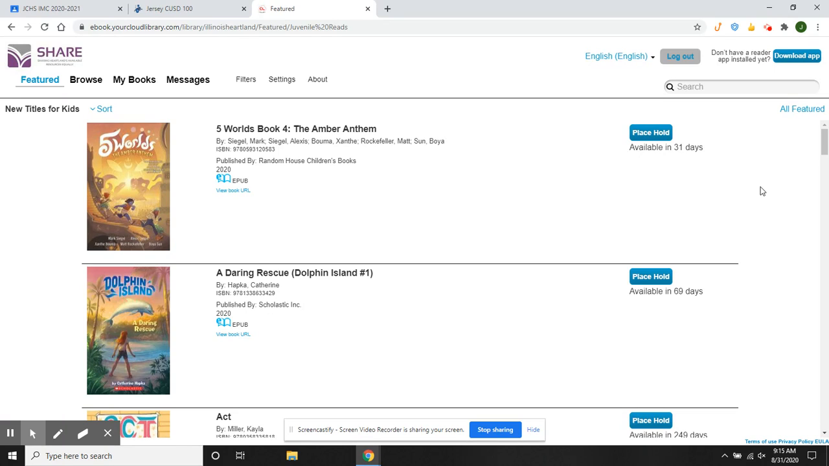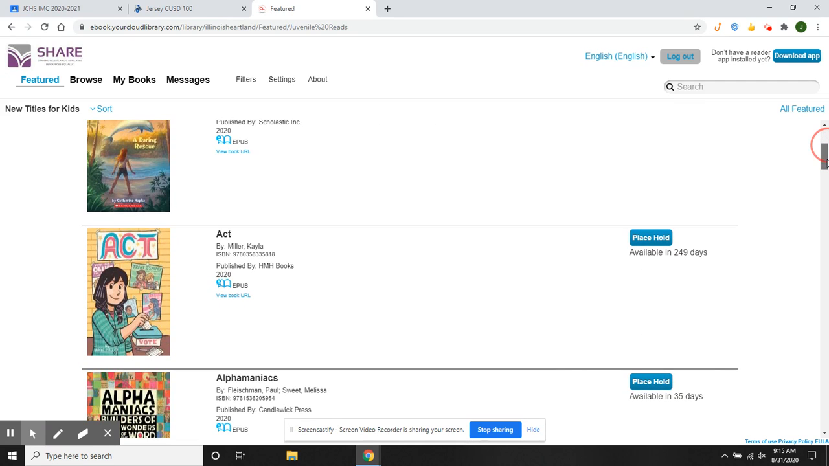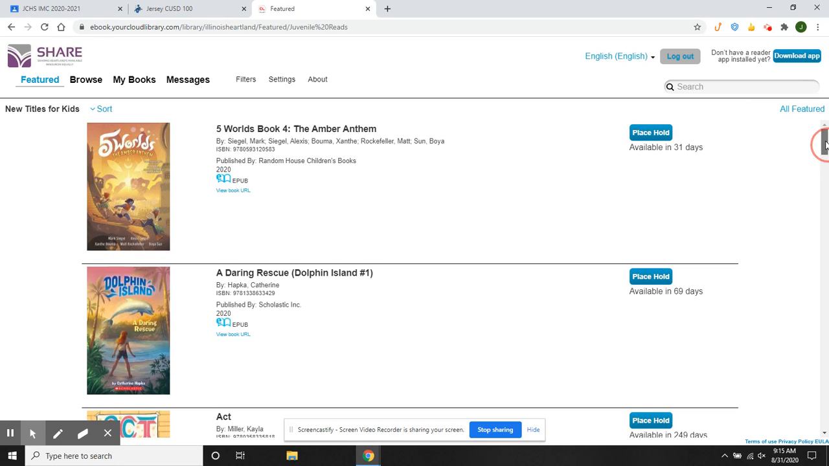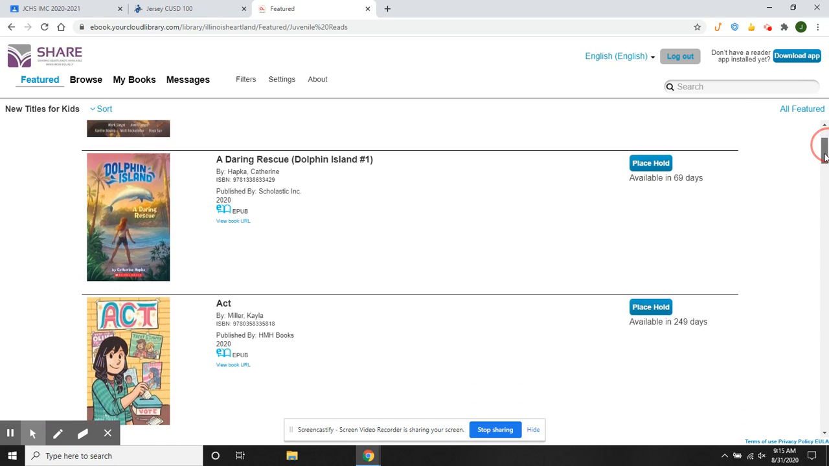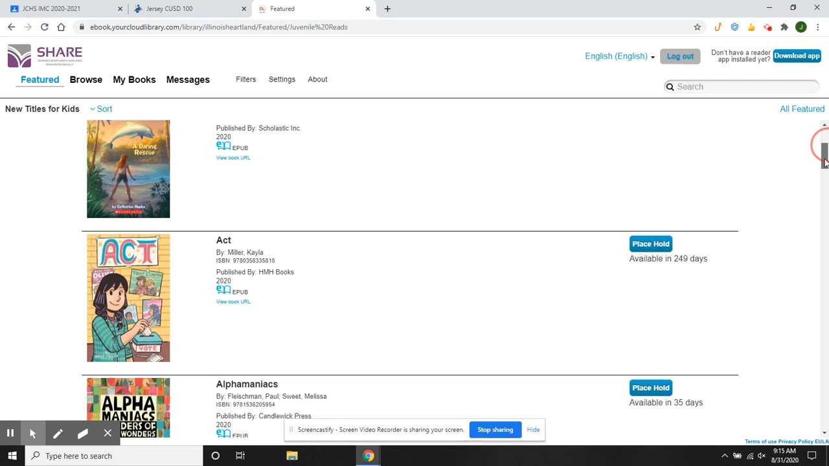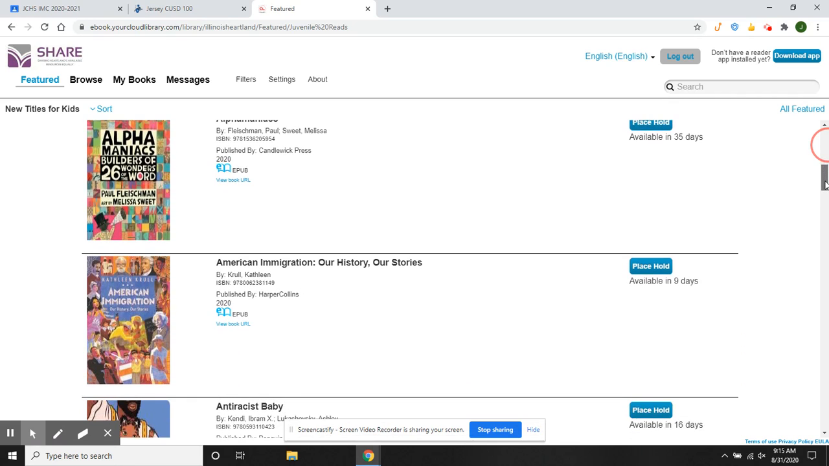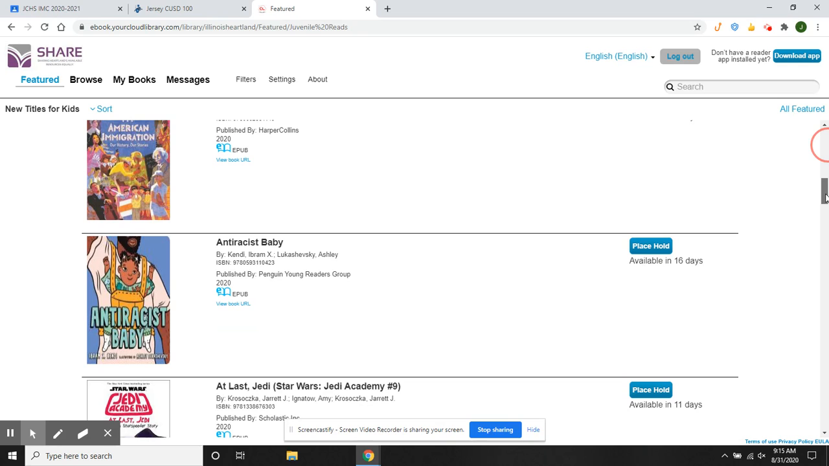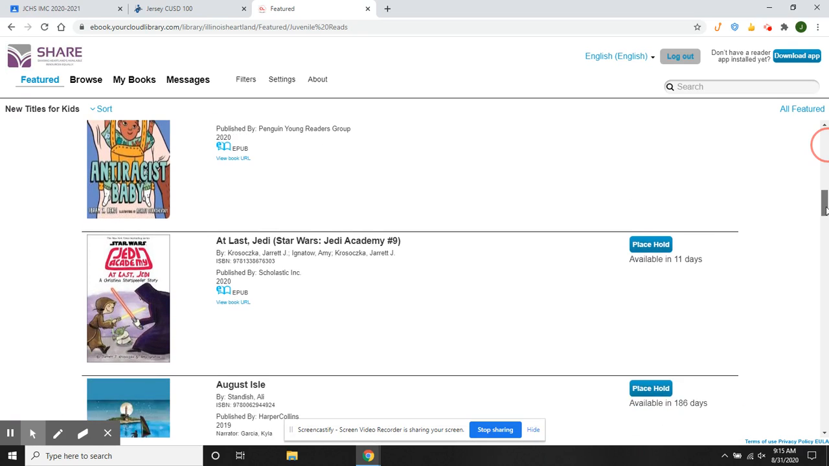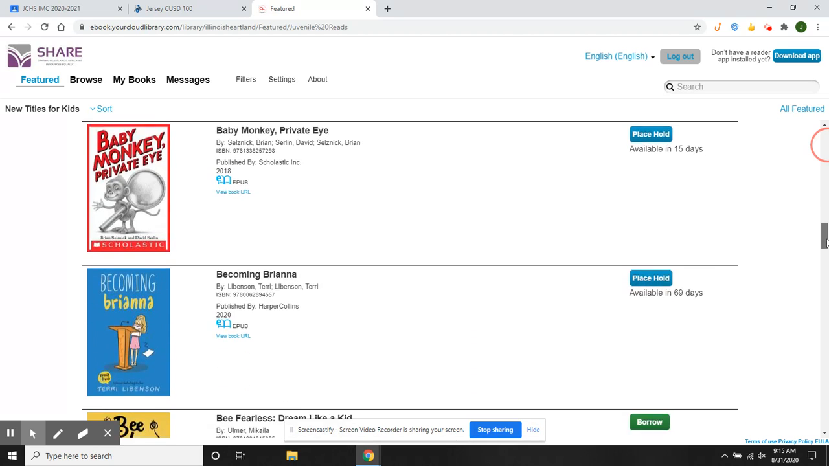Now, the reason you want to log in first is if you do, you can see which ones are actually available right now and which ones aren't available right now. Sometimes it shows 31 days or 69 days or 249 days. That doesn't necessarily mean it will take that long. If you really want to read it, you can always put a hold in for it. It'll probably get in sooner than that. But this way, at least you know before you spend time trying to open up a book, you know what's actually available. Okay? So we'll scroll down till we find one.